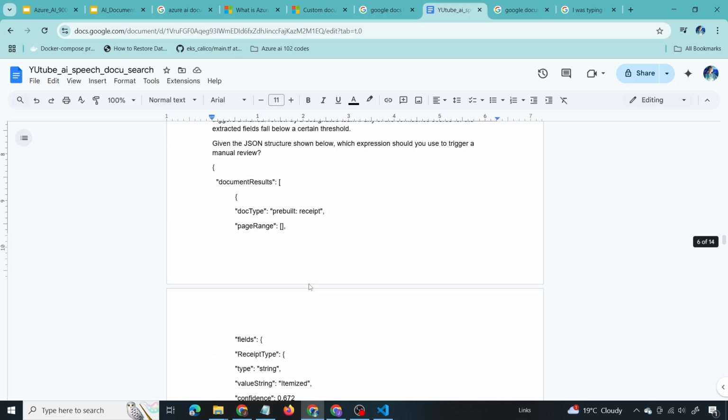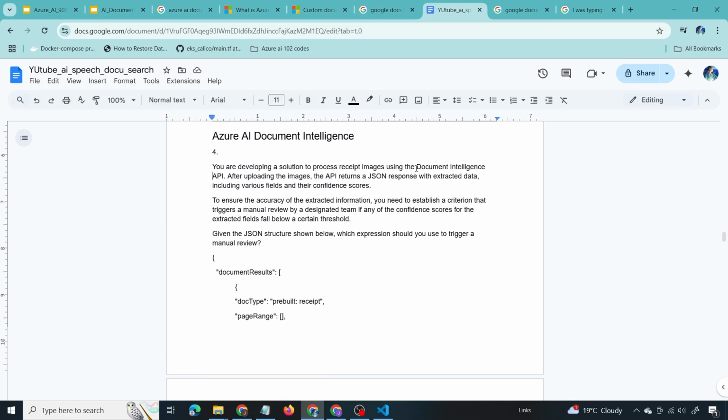First, let us break down the question and figure out the keywords. So the question is regarding a document intelligence model, and we have uploaded the images and we got the JSON response with the extracted data, various fields and their confidence score. Now, if the confidence score is less, what we have to do is it should trigger a manual review. If the confidence score for the extracted field is below a particular value, a manual review should be triggered. So what should we do for this? Or what should we do to incorporate a manual review if the confidence score is below a particular level? Now let us verify the JSON output.